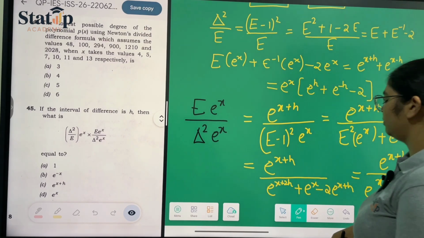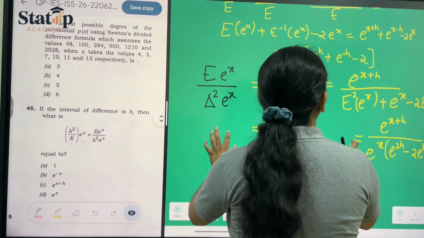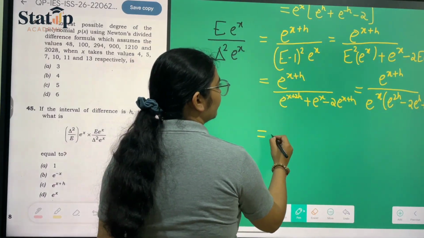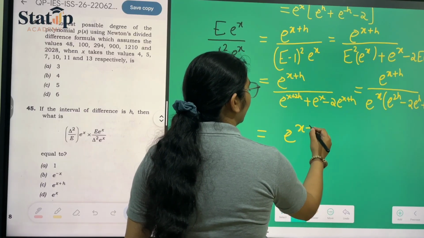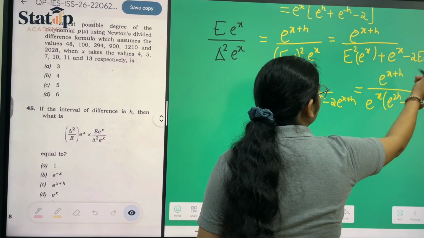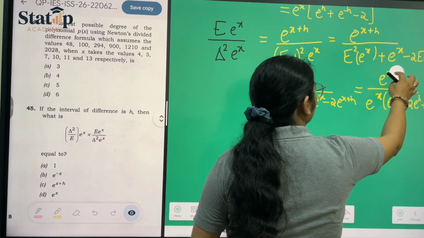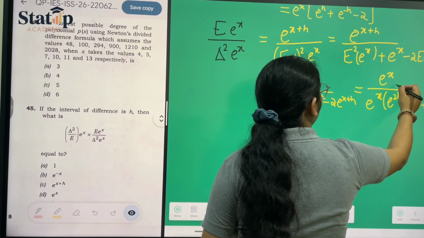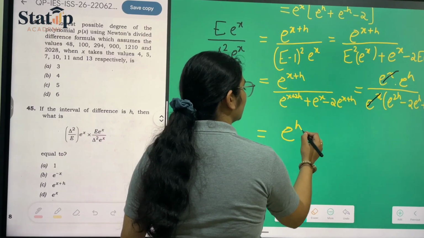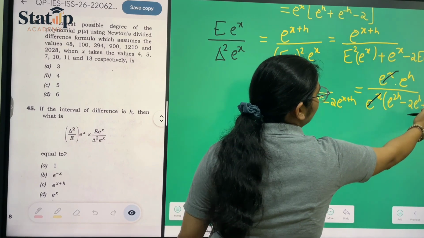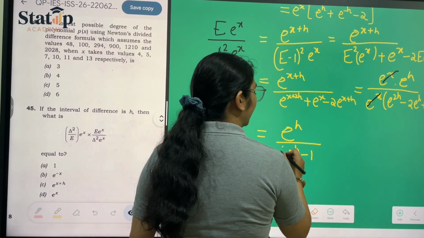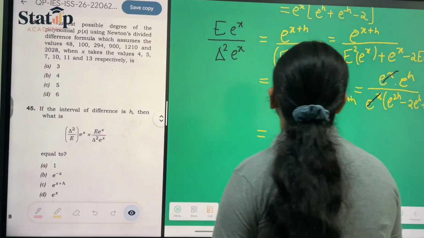Now here we can clearly see that this is the square term, so we can write it as e raised to the power x into e raised to the power h. X and x get cancelled, so e raised to the power h upon a square plus b square minus 2ab, so e raised to the power h minus 1 whole square. We can write it like this.